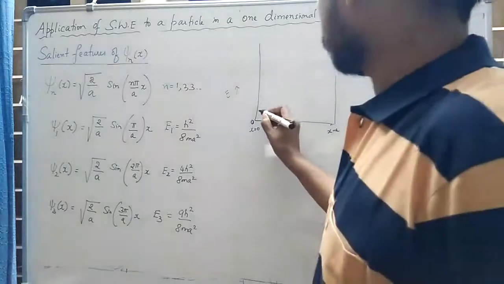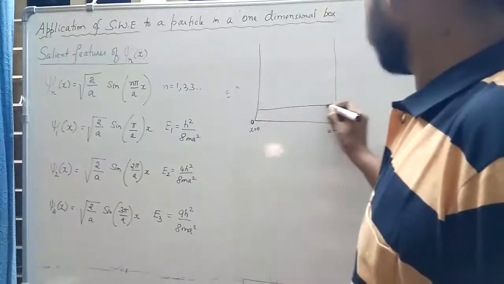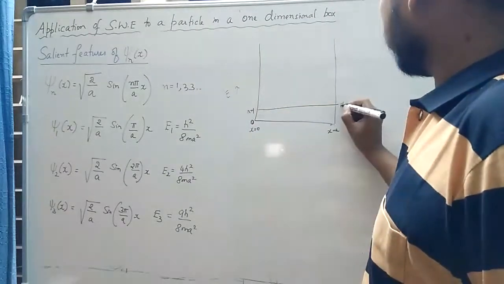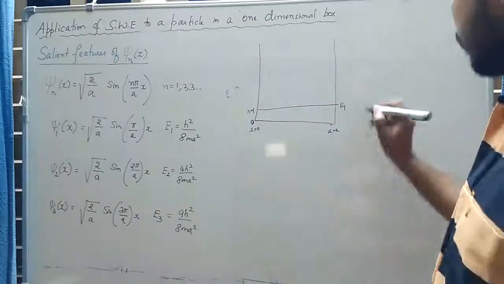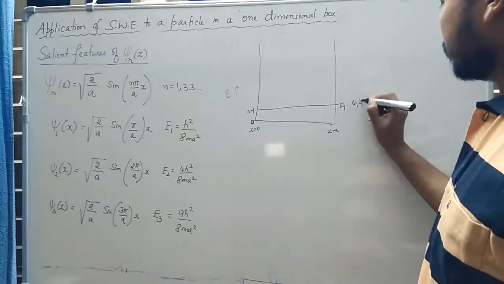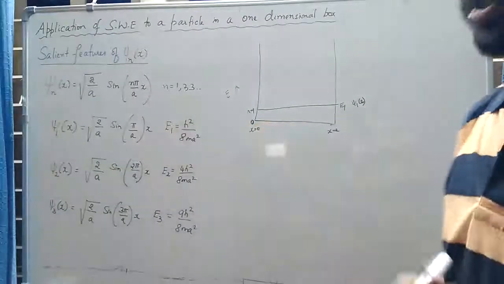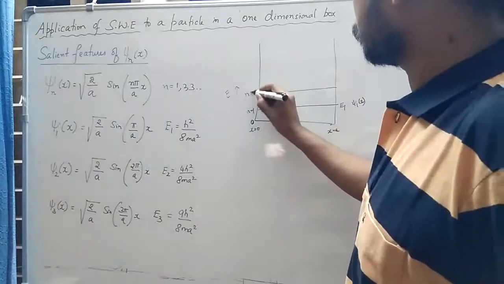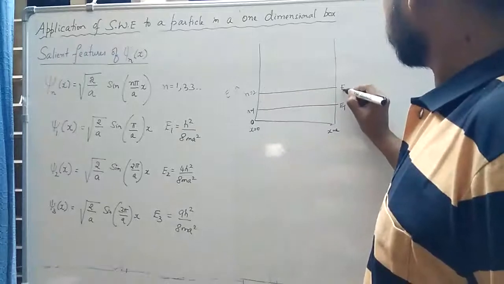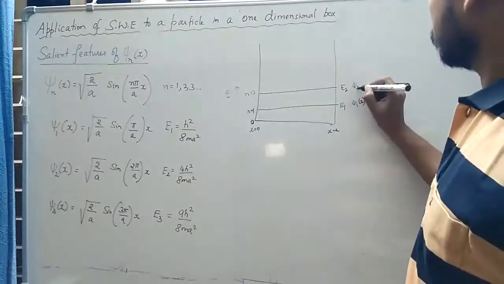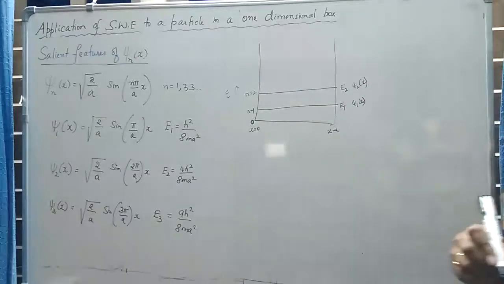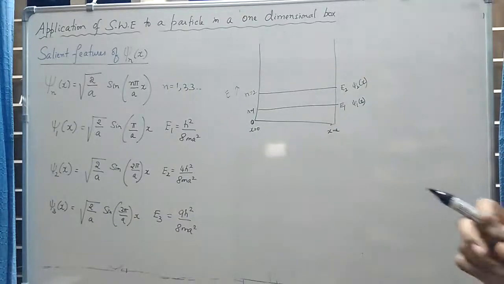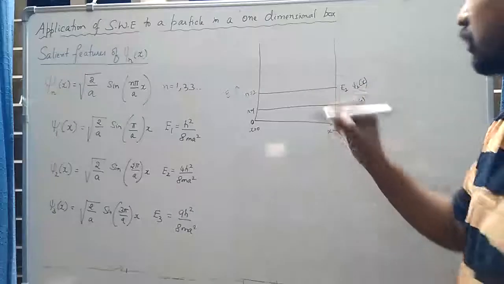The lowest non-zero energy it has corresponds to n is equal to 1, with energy E1, and it corresponds to the wave function psi 1 of x given by this equation. The next state is n is equal to 2, corresponding to energy E2 and the wave function psi 2 of x. So psi 2 of x corresponds to the state where the particle is present in the second level.